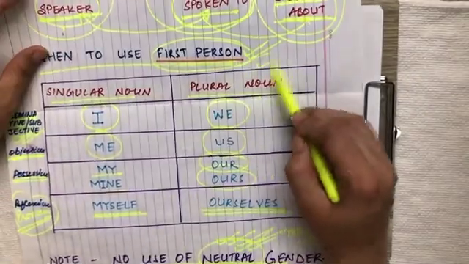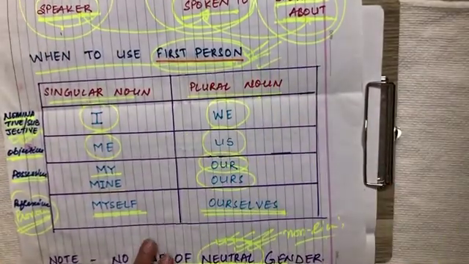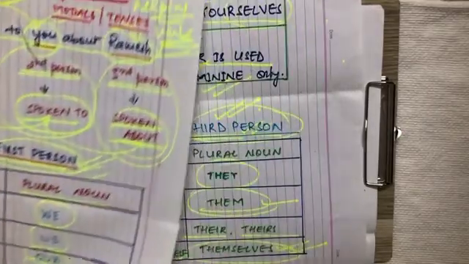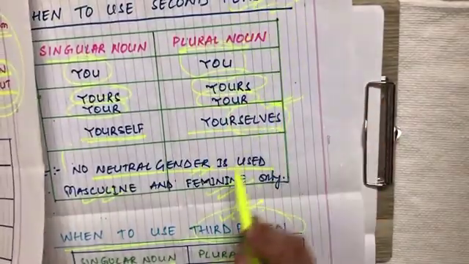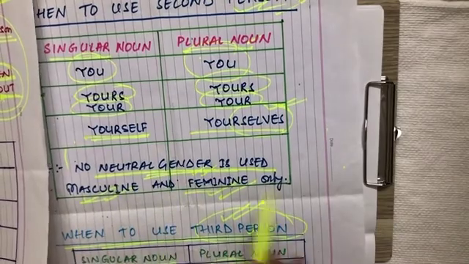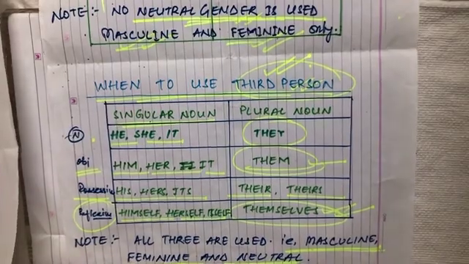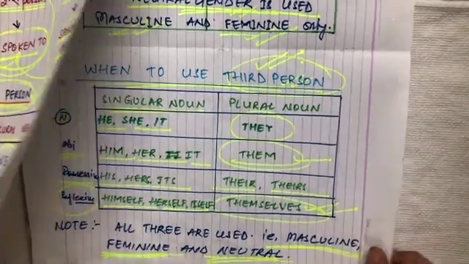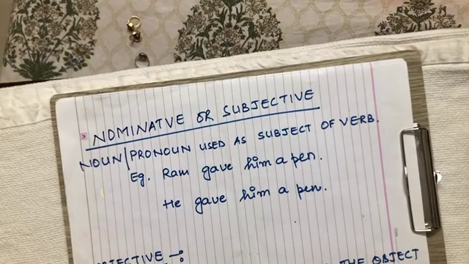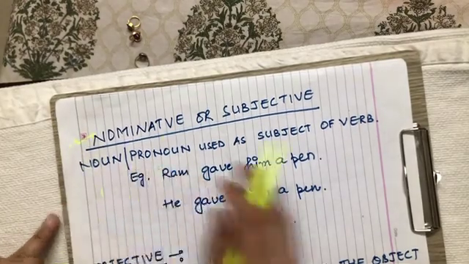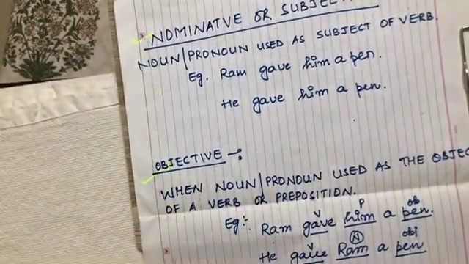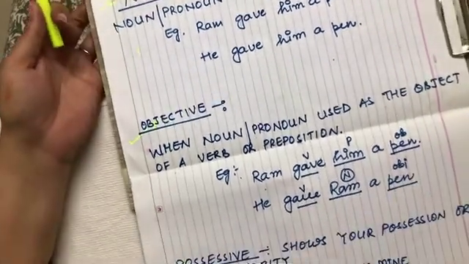Here, in the first person, neutral gender is not used. In the second person also, there is no use of neutral gender, only masculine and feminine are in use. And it is only in the third person that we use masculine, feminine and neutral gender. Okay, children, I talked to you about nominative, objective, possessives and reflexive.